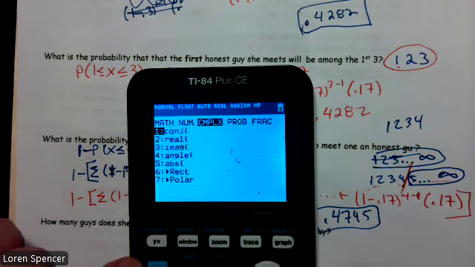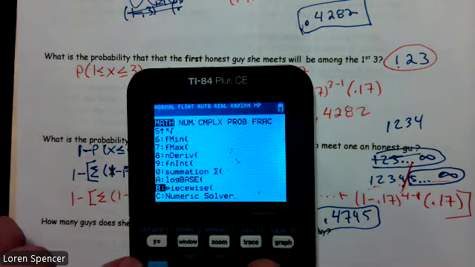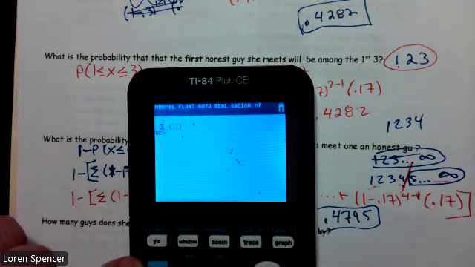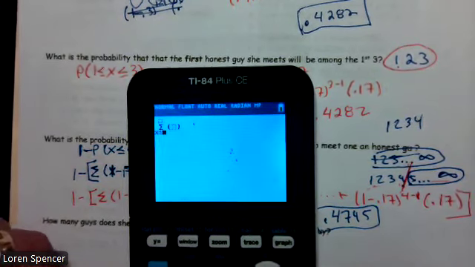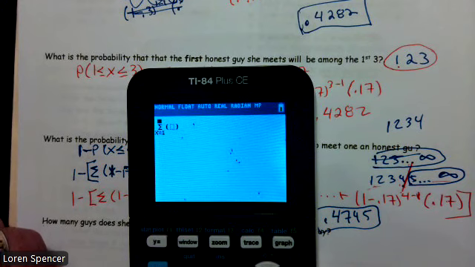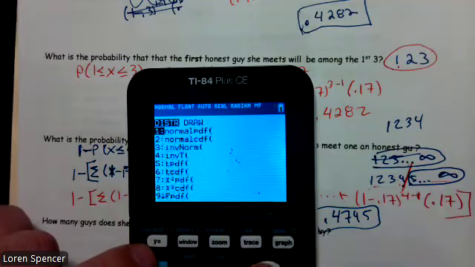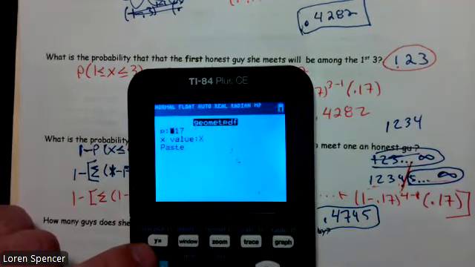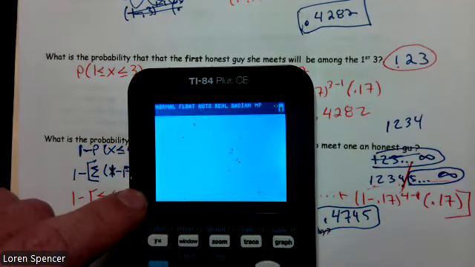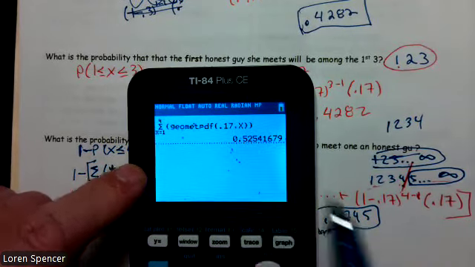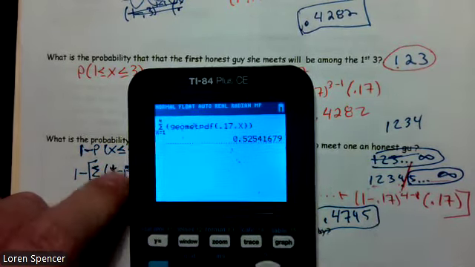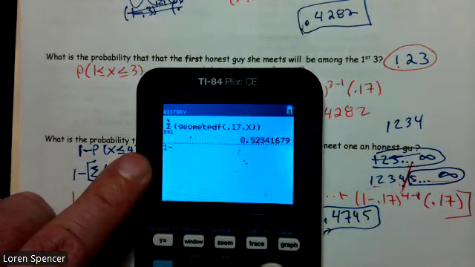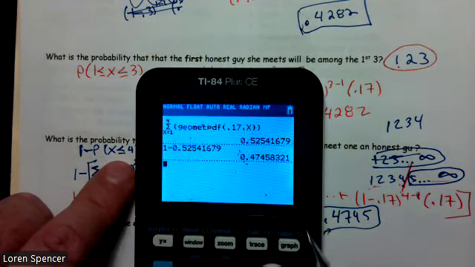Math, stat, our summation, x, 1, 4, second vars, geometric PDF, everything's there. And that's the probability of 1 to 4. And if I take 1 and subtract that, I get our answer.